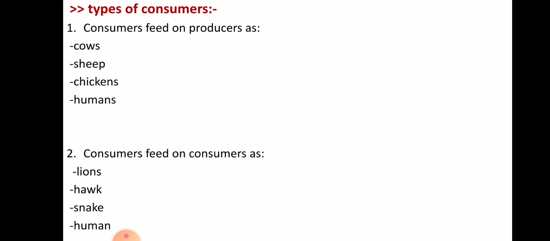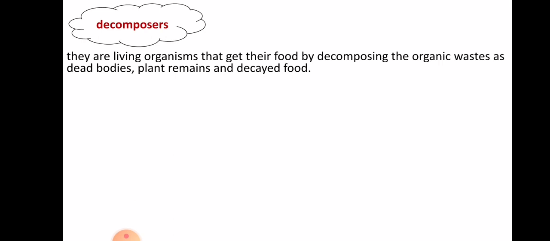The last category is decomposers. Decomposers are living organisms that get rid of food or feed on organic wastes, dead bodies, plant remains, and decayed food. So the decomposers are living organisms which feed on what? Feed on organic wastes. Like what? Like dead bodies, plant remains, and decayed food.